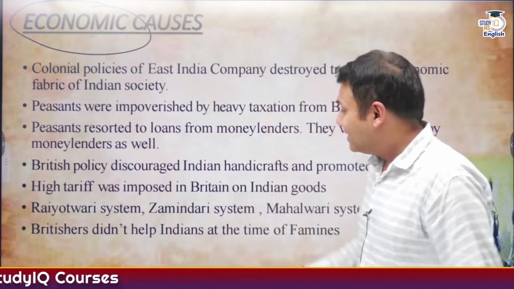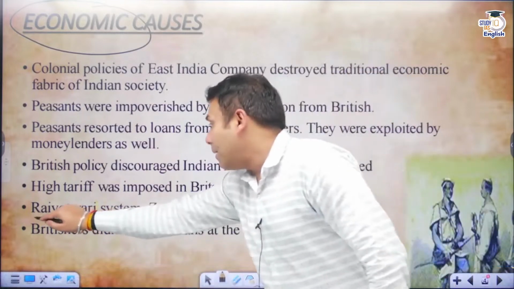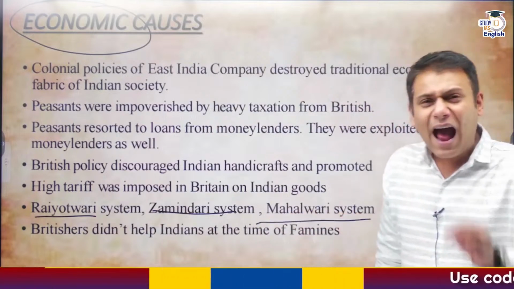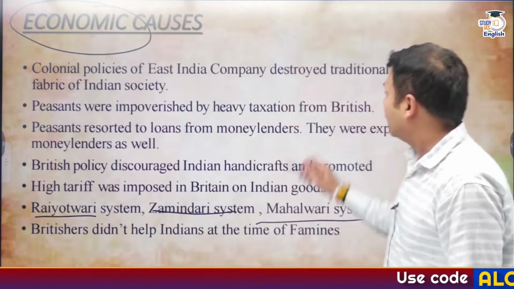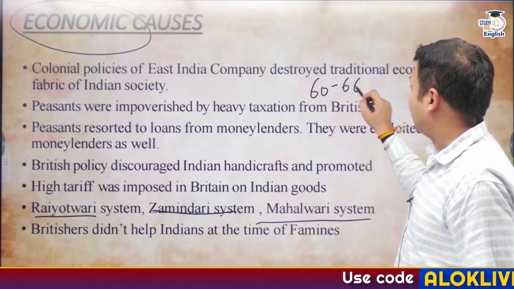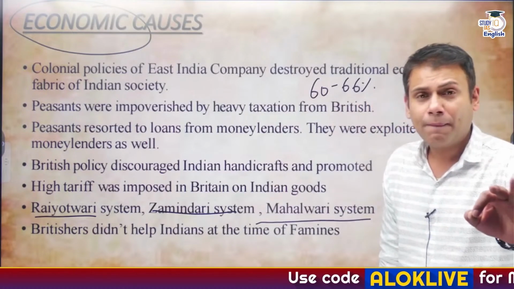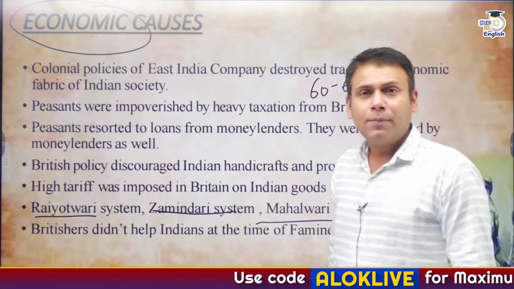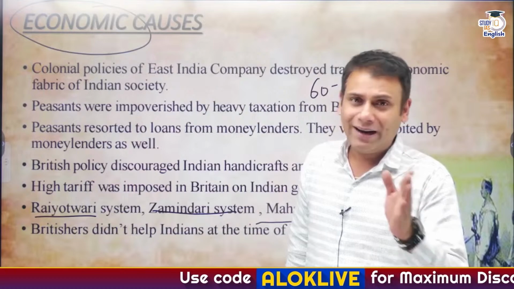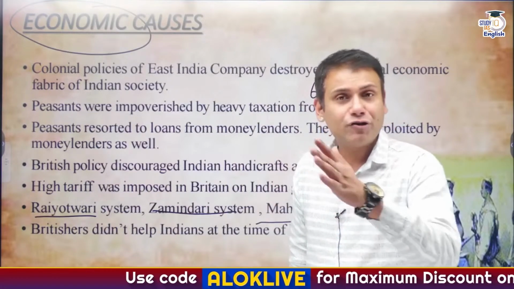Like we had seen, Zamindari system, Rayatwari system and Mahalwari system. The average taxation at that time was 60 to 66%. Average, I am saying. Correct? In Zamindari system, what used to happen? We had discussed in quite depth and detail, but I'll still explain in short.